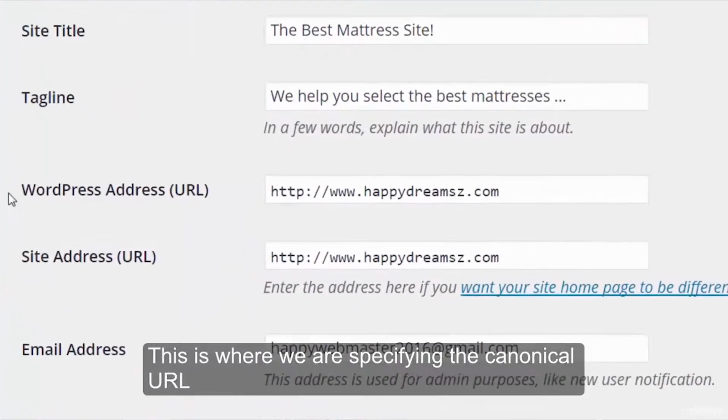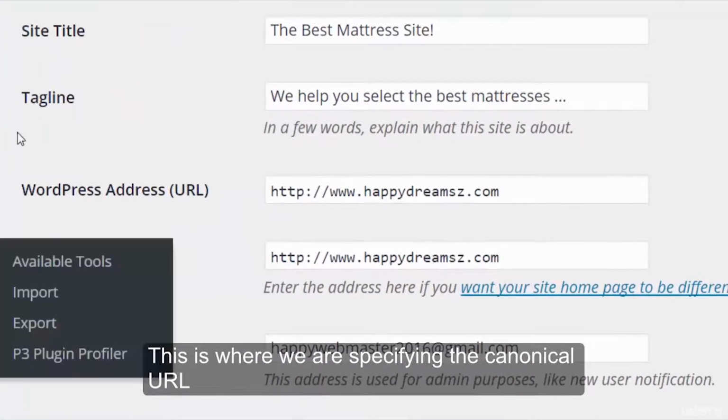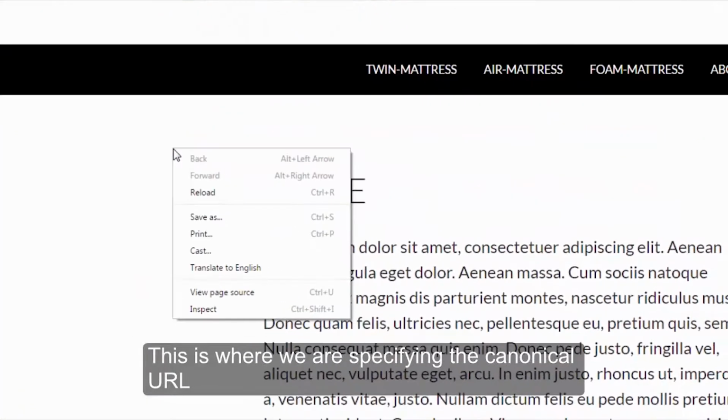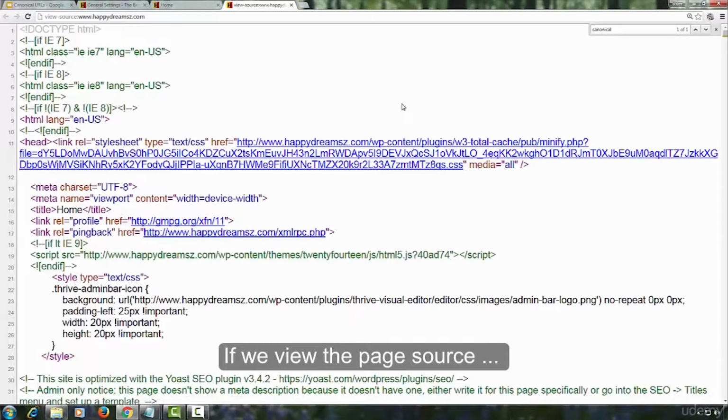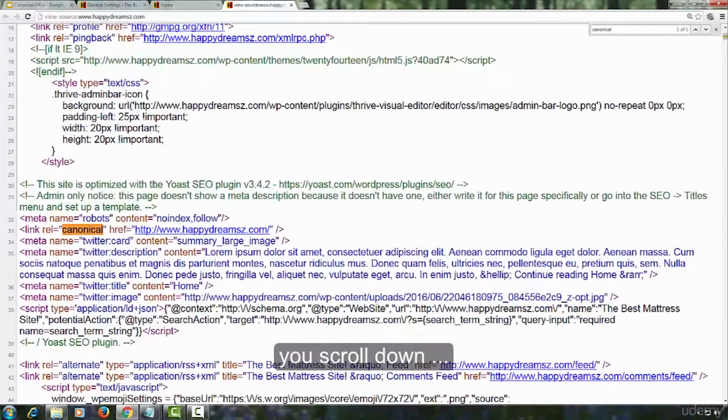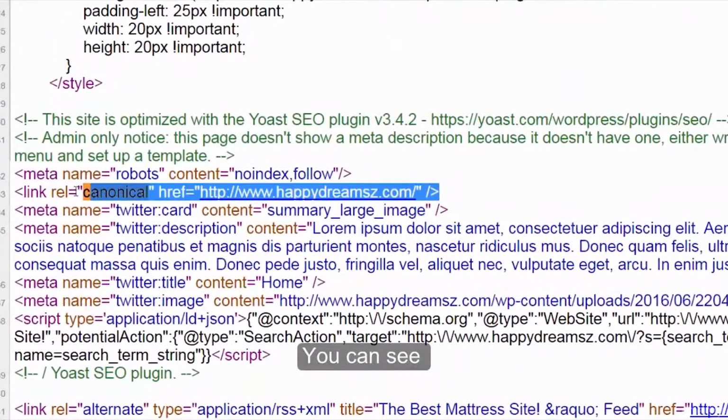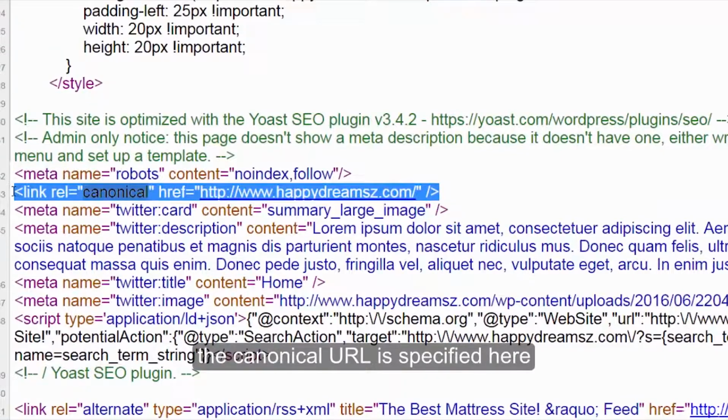This is where we are specifying the canonical URL. If we view the page source, if you scroll down, you can see the canonical URL is specified here.